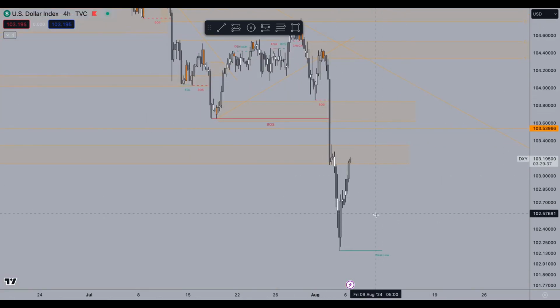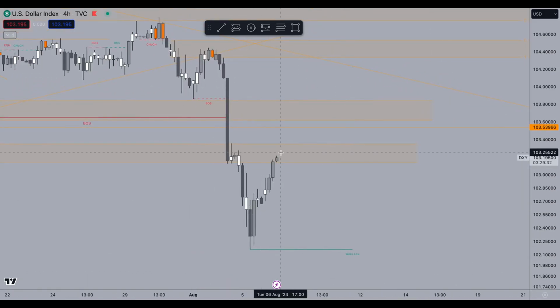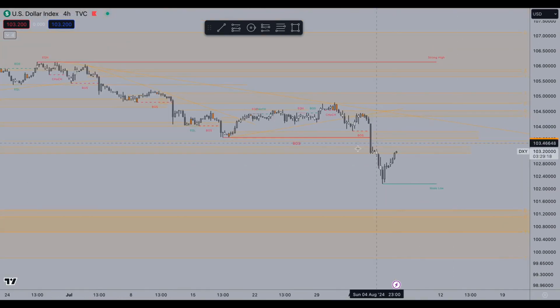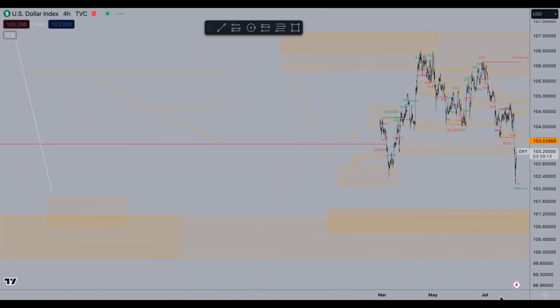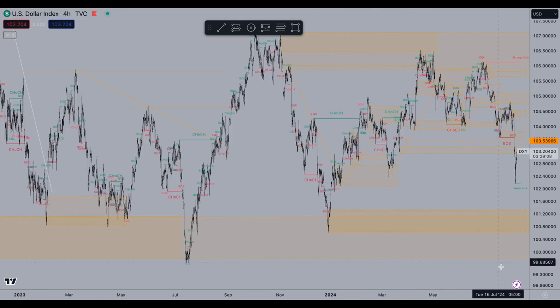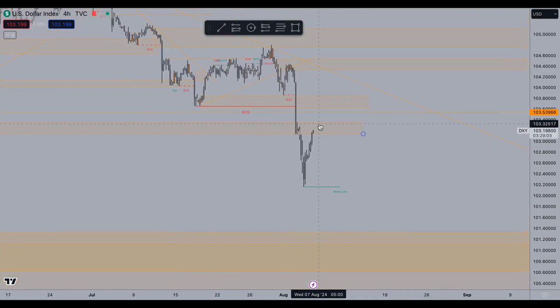So that means that these zones become like flip zones. For now, okay, we might get a pullback from here, but seeing the other charts, I'm expecting a little bit more of a run to the upside, probably until the end of this week or something. And hopefully bring all the other pairs to the downside, and then for the US dollar to continue tanking to the downside, basically just continue the downward trend until we reach demand below in there, because for now we already took out all the lows. At least in here we still have some demand, and that is currently pushing price up, but overall the demand is already weakened, so I'm expecting a little bit more of a downward move for DXY for now. And that's it.